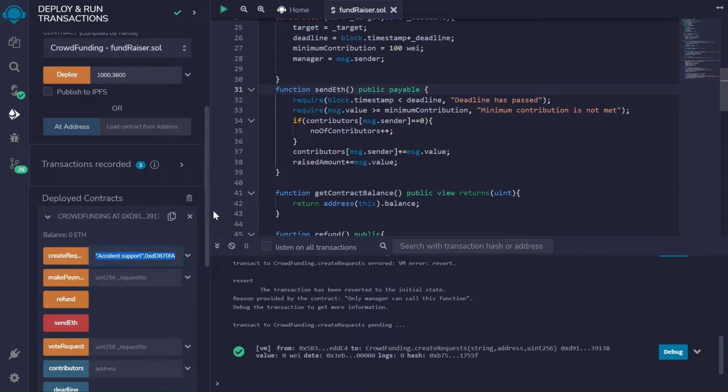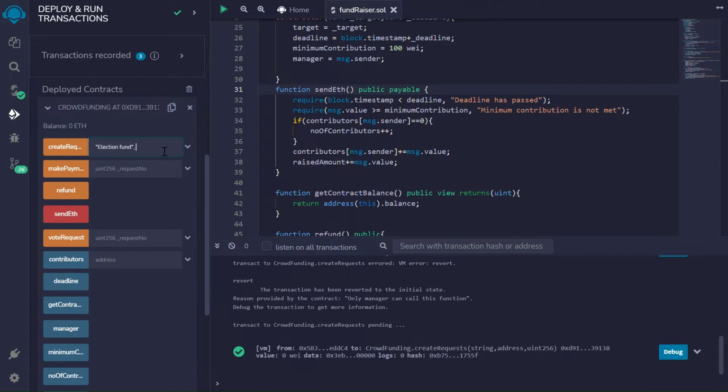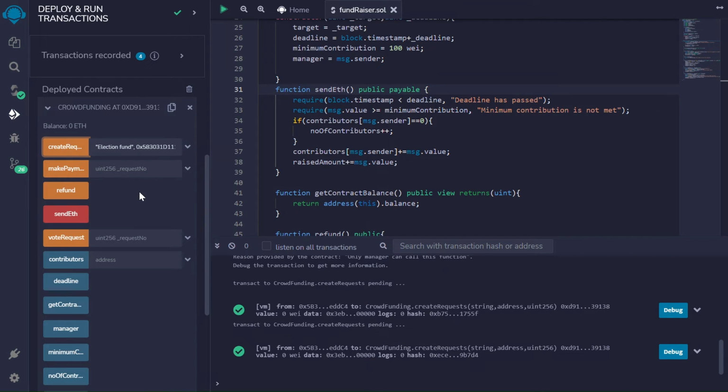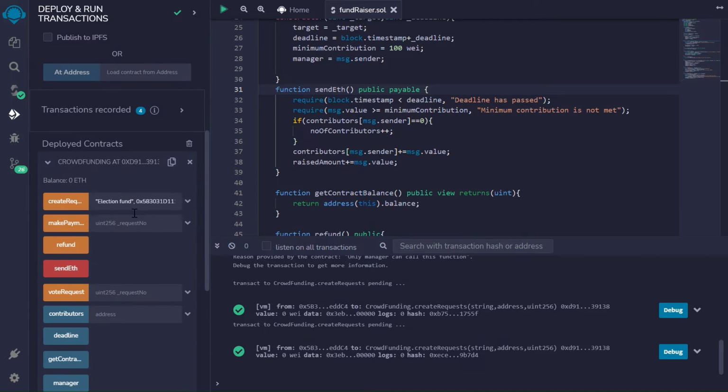Let's now create another request. I plan on creating around 3 requests, 3 reasons for raising funds. Next is election funds, fund for election. Switch to the next account as recipient. Elections, as we know, require massive amounts, so let's keep that 4000. Need the third one now, a new account.